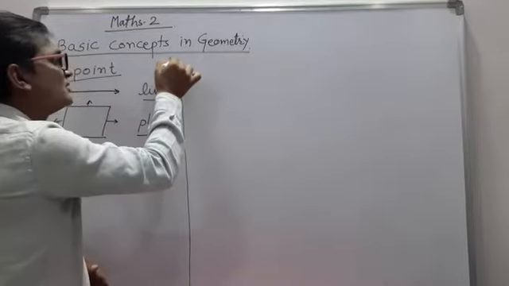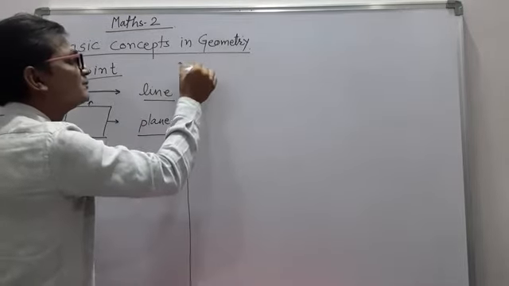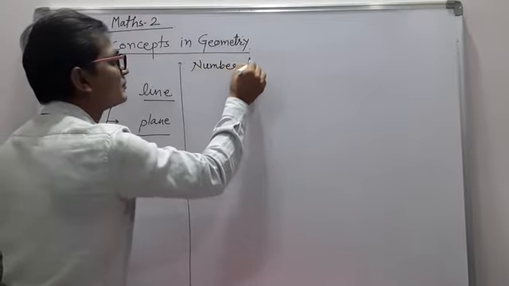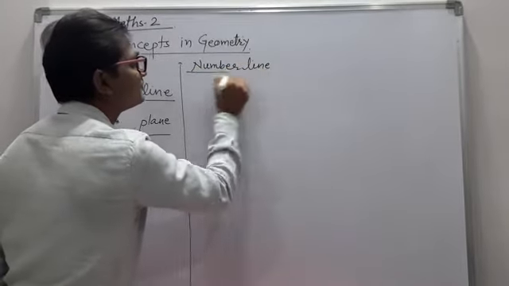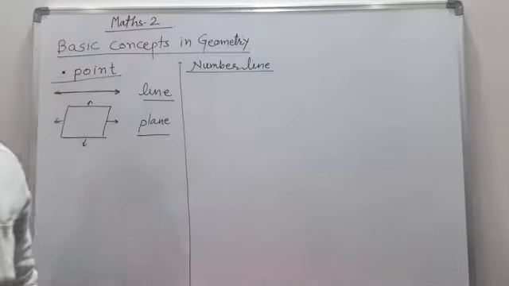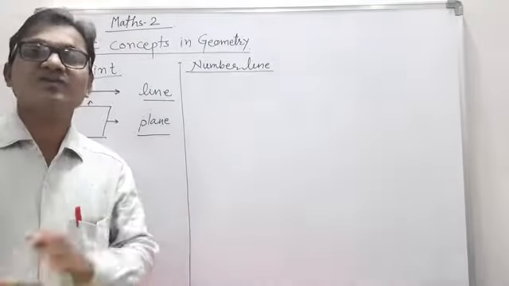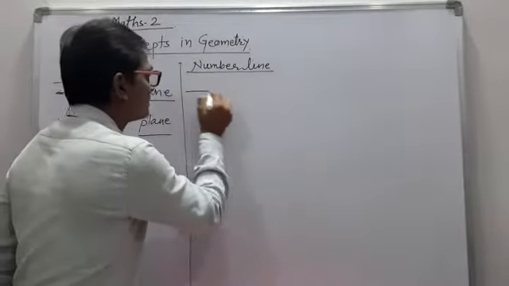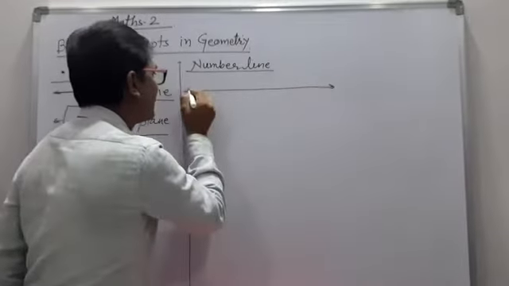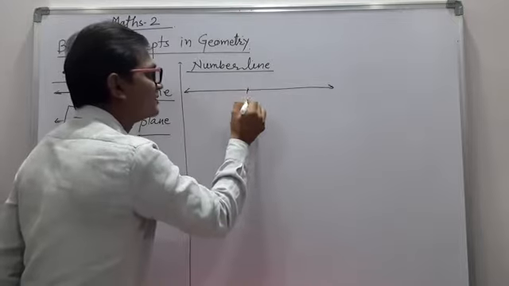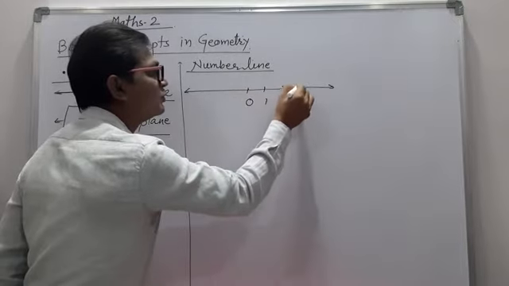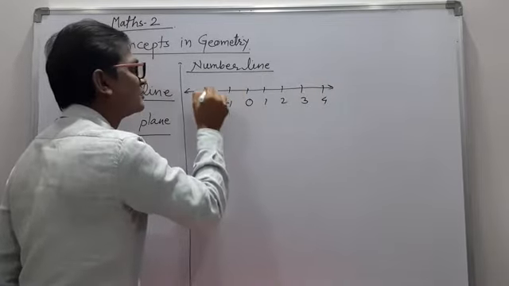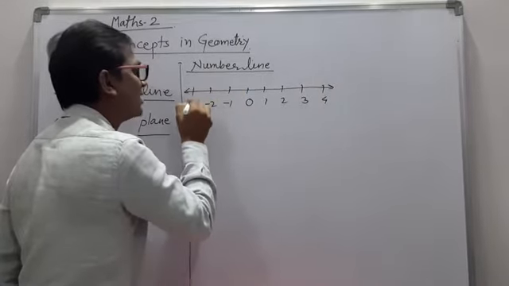In 8th class, you studied about the number line. What is the number line? If the numbers are on a line, it is called the number line. For that, there is one line with 0, 1, 2, 3, 4, minus 1, minus 2, minus 3.